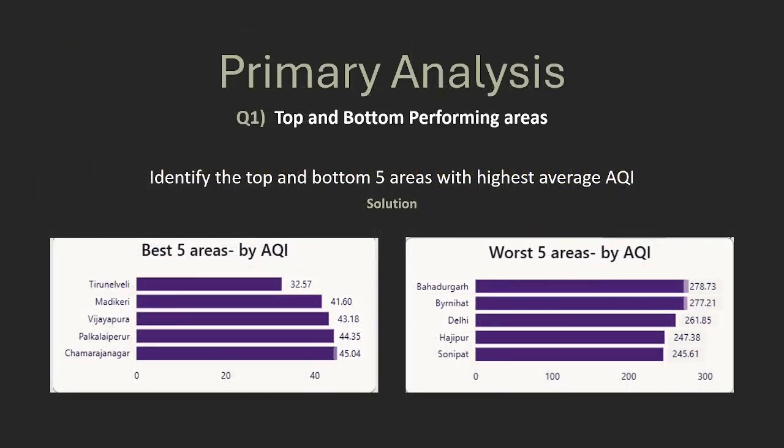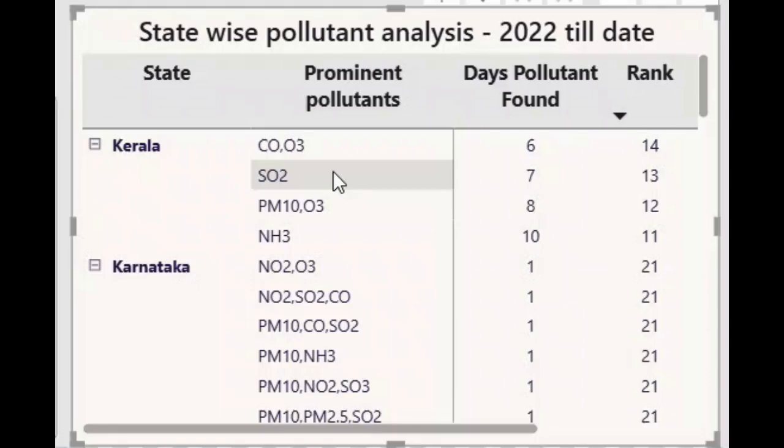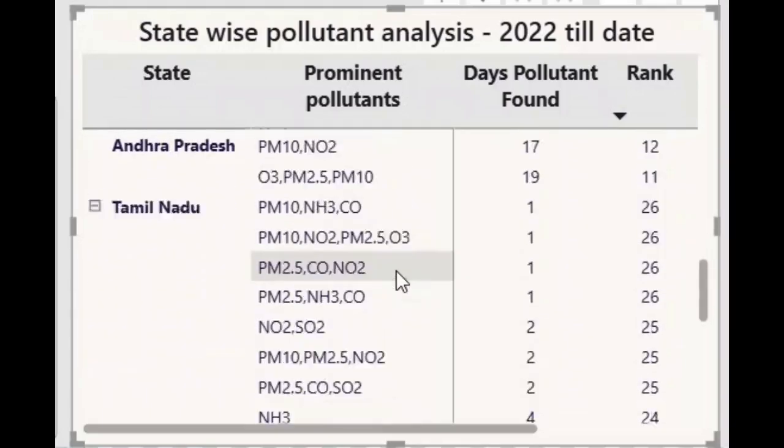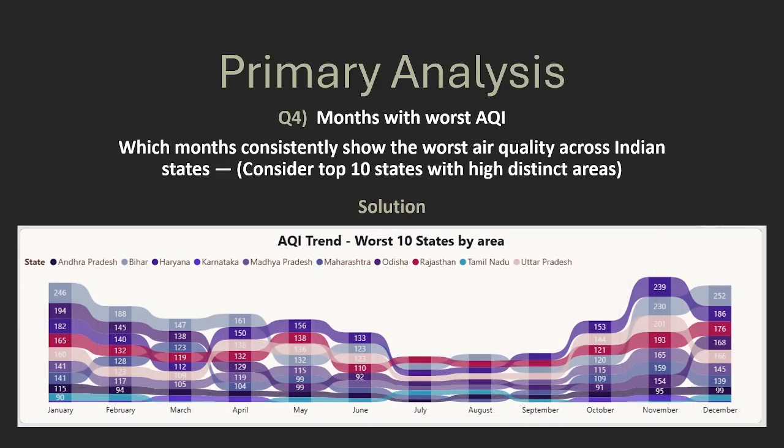Now, next, let us quickly run across the primary analysis. So, here are the top 5 as well as the bottom 5 areas with the average AQI. Next, let us go to the top 2 and bottom 2 prominent pollutants. So this would represent the top 2 prominent pollutants across the states of South India. And here are the bottom 2 prominent pollutants. So does weekend fare better compared to a weekday? This visual would answer the question for the Indian metro cities. So this visual would answer the same.